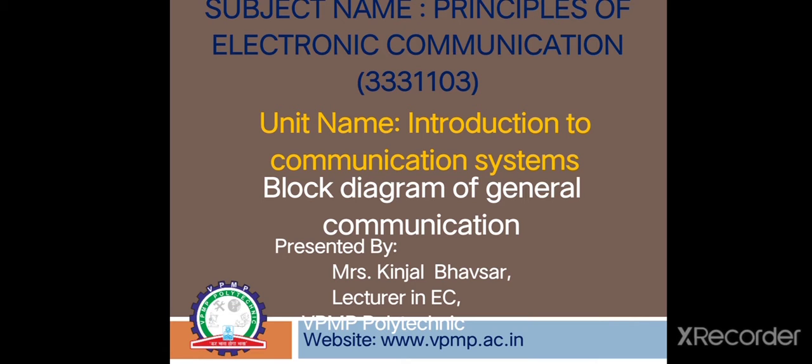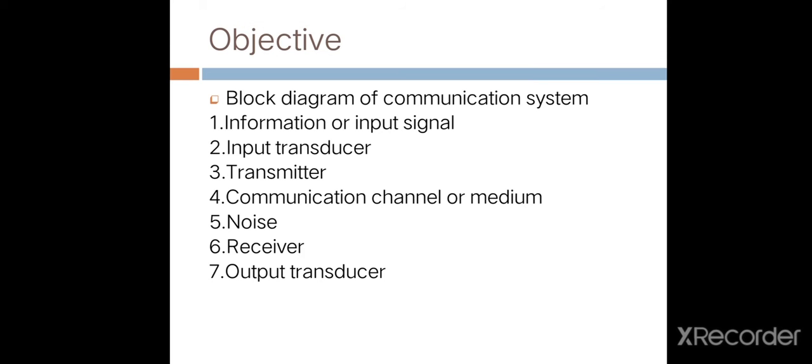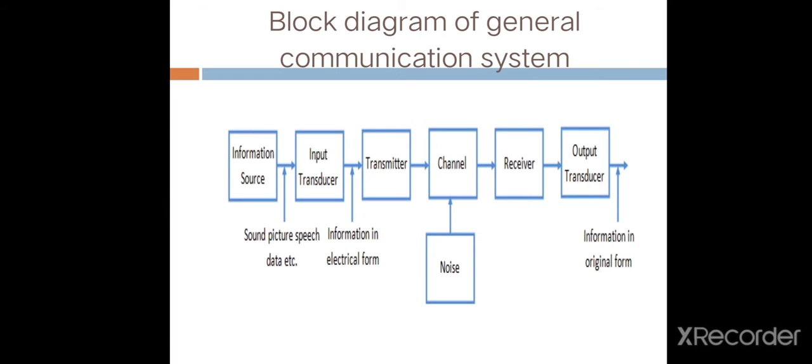Subject name: Principles of Electronics Communication. Unit name: Introduction to Communication System. Topic name: Block Diagram of General Communication System. The objectives are: first, the block diagram of communication system, then a detailed explanation about information or input signal, input transducer, transmitter, communication channel or medium, noise, receiver, and at last output transducer. This is the block diagram of a general communication system.